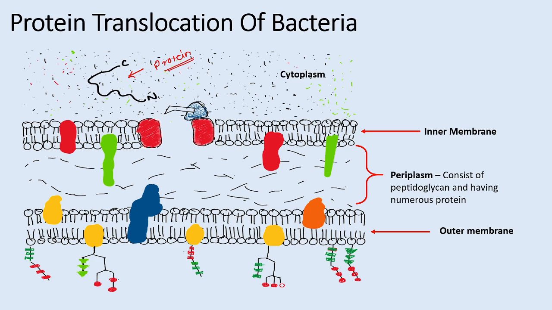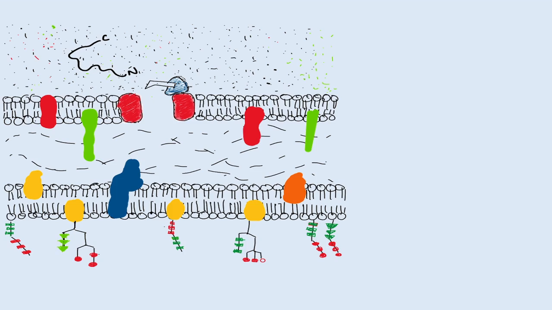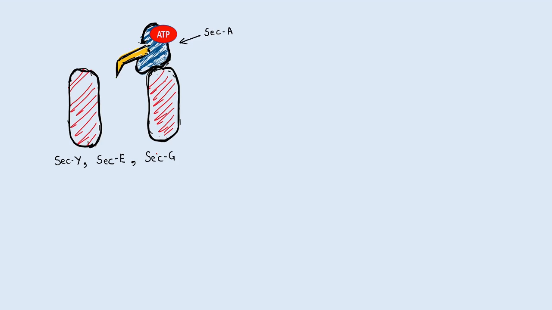So we have to study the mechanism of protein translocation. As we have discussed, there is one translocon which has the main role in this protein translocation, and it is embedded in the inner membrane.